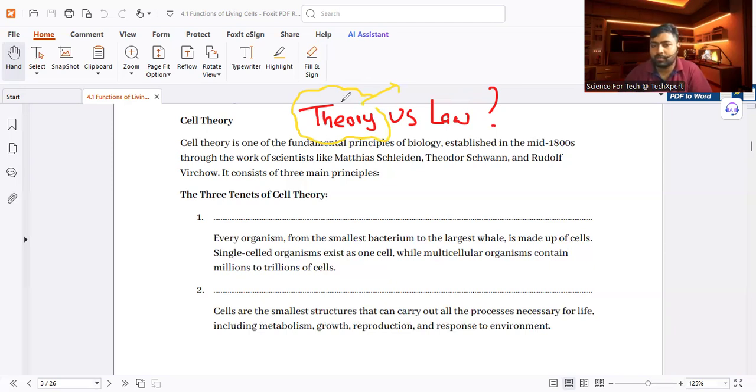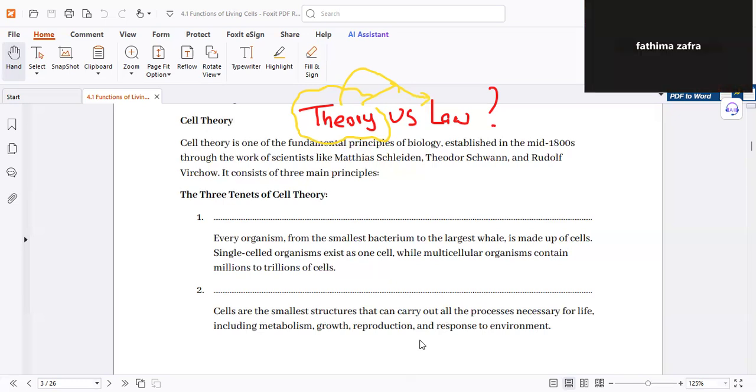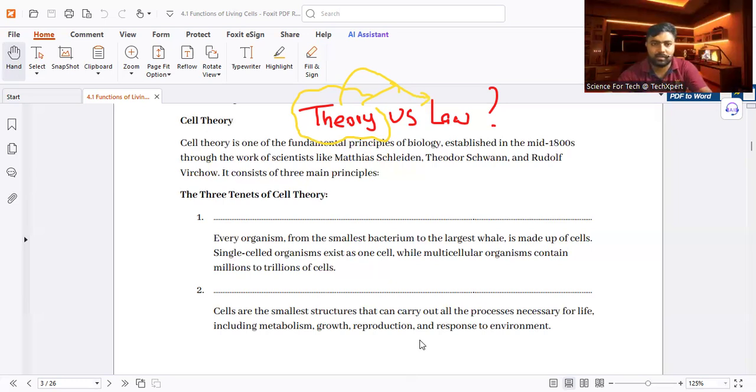If it is not changed, it also becomes a law. Understood? Yes, sir. Understood. Okay.